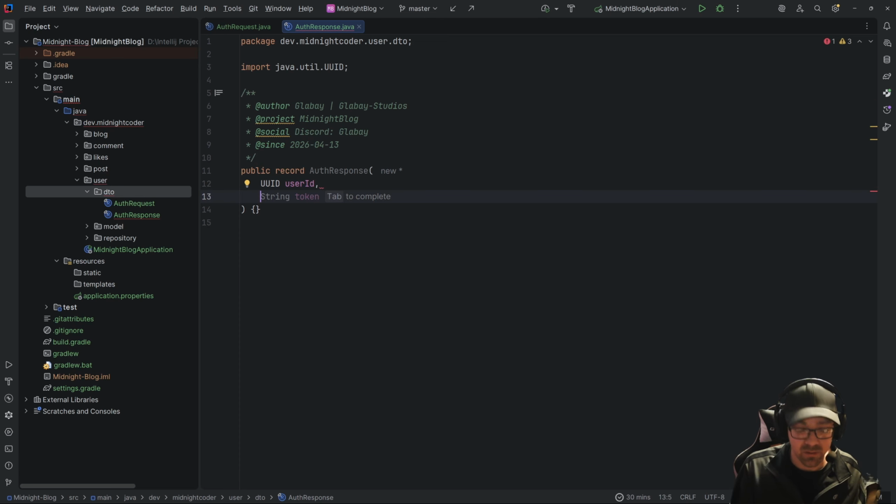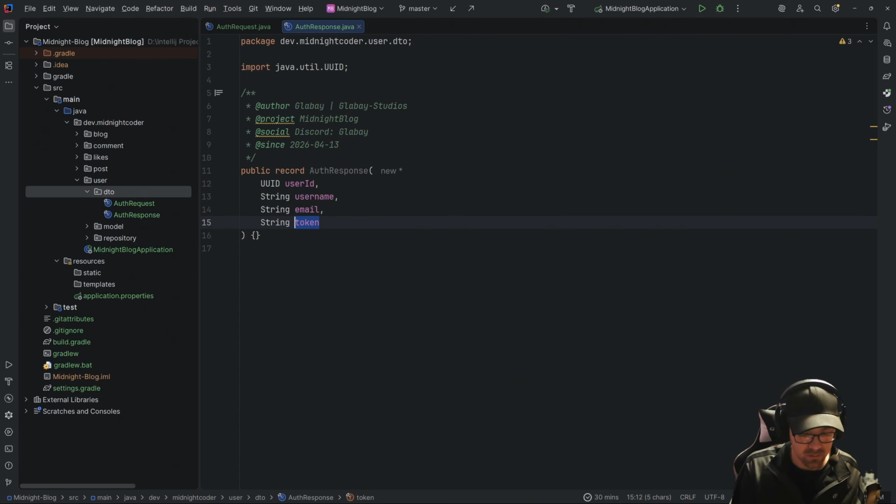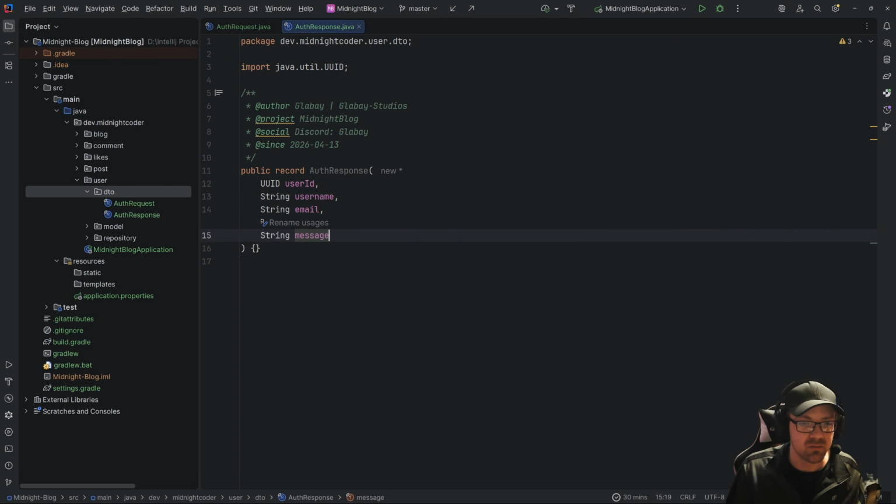And there we're also going to have a string of the username, a string of the email, and then finally a message that we're replying with.